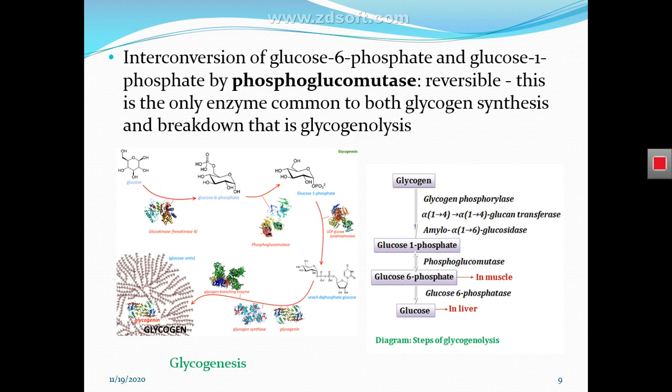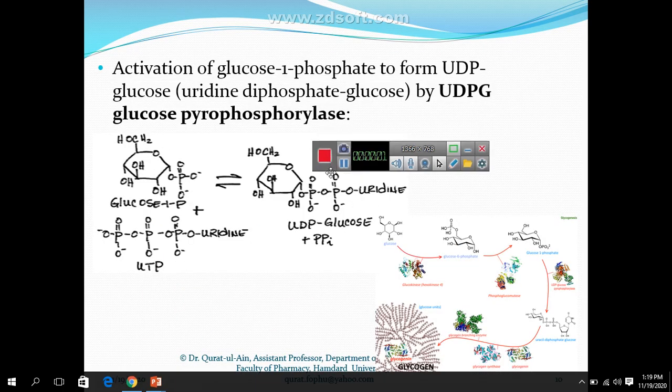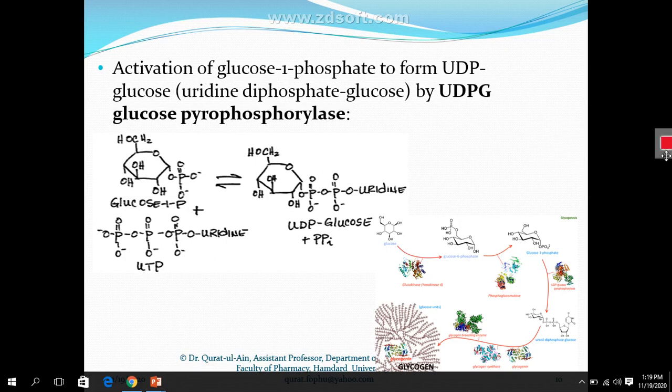This enzyme is phosphoglucomutase. And here in this slide I will explain more about step number 3, which I told you in a previous slide I would explain in coming slides. Here in the third step, what is going on? UDP glucose phosphorylase enzyme converts glucose 1 phosphate into uridine diphosphate glucose.